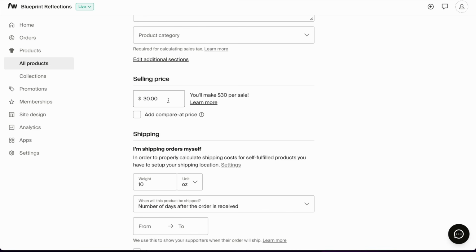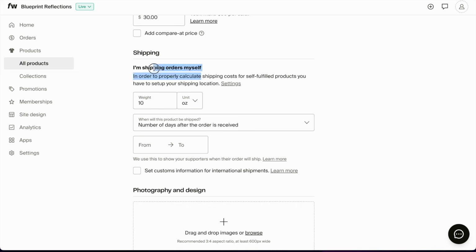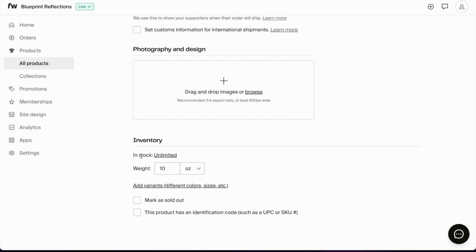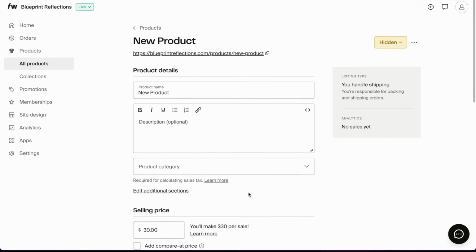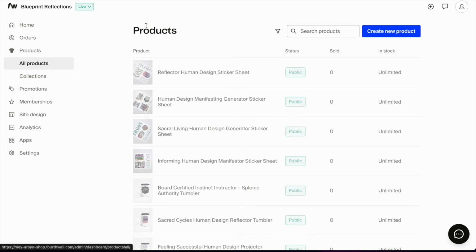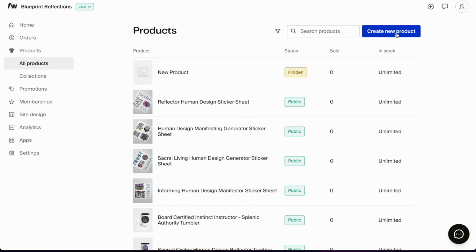And again, you are not going to pay anyone for fulfillment for this, because this is a product that you have, and I'm shipping orders myself. How much do they weigh? And the number of days after the order is received. Add your photography, design, basically add the photos that people are going to see, and put in your inventory. You can add variants and a bunch of other stuff. And the way to control the price of shipping is going to be done from the settings, and we're going to get to that. For now, I do not have products that I sell myself, so I'm skipping that.